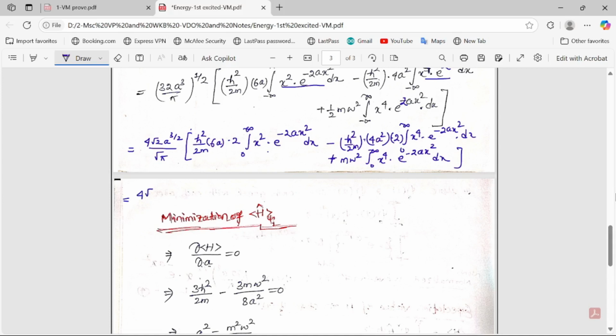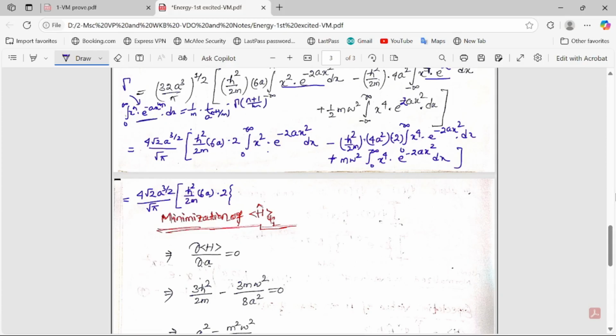Okay, now I am going to write the next step, you have to watch carefully. This is your 4 root 2 a to the power 3 by 2 by root pi. This will be h cut square by 2m 6a into 2. What will be this value? If we have this type of integration x to the power n into e to the minus a x to the power m into dx, we already know this is the gamma function. This value is 1 by m into 1 by a to the power n plus 1 by m into gamma of n plus 1 by m.